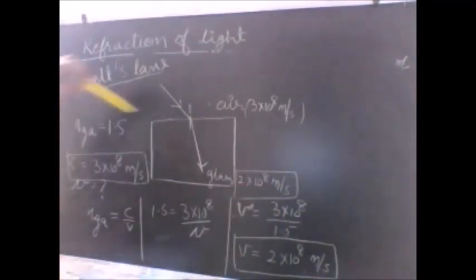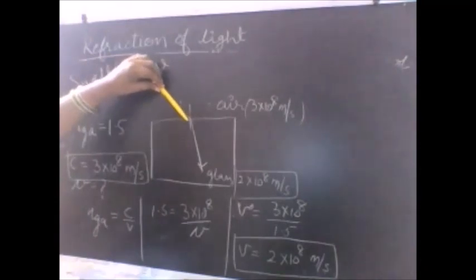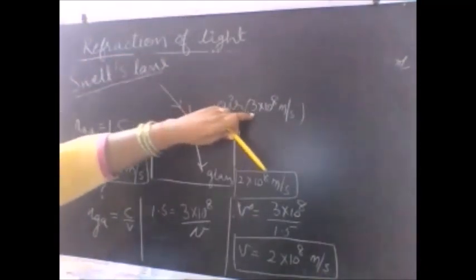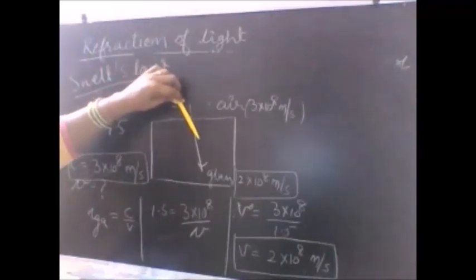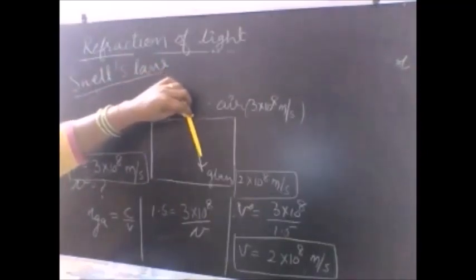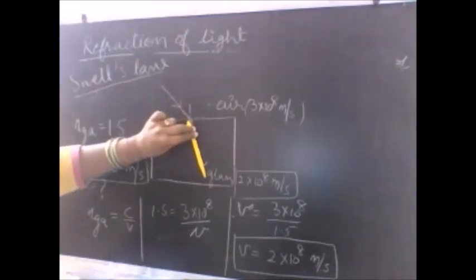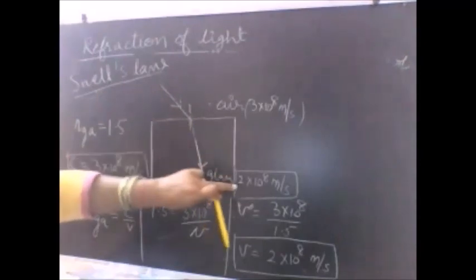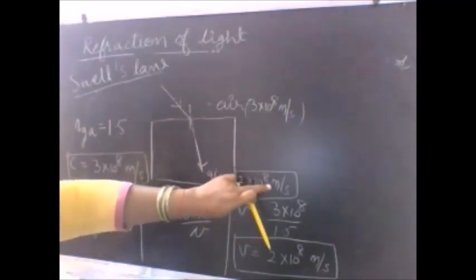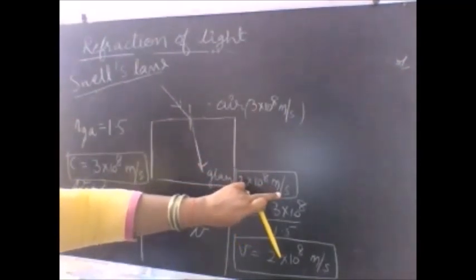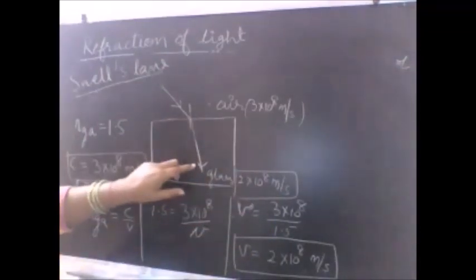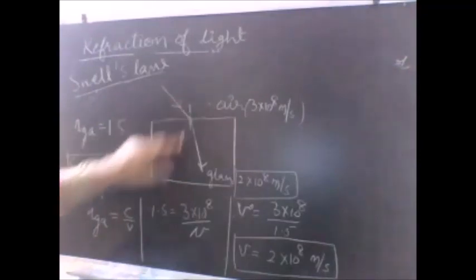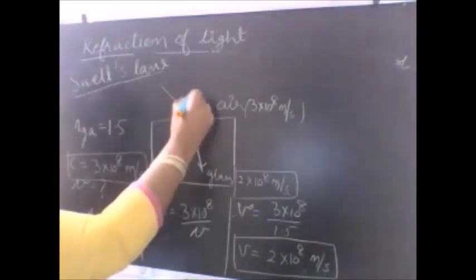That means the light was traveling very fast with a speed of 3 × 10^8 meters per second in air. And it keeps moving in the glass slab, it keeps bending, and when it is finally in the glass, now it is moving with a speed of light of 2 × 10^8 meters per second. The speed of light is a little less. When the speed of light decreases, that means the bending takes place towards the normal. This is an important fact that you can write down.